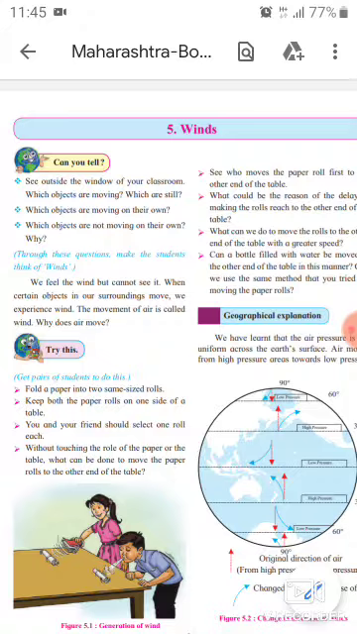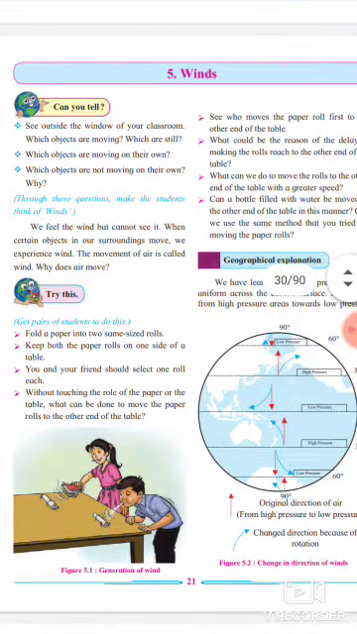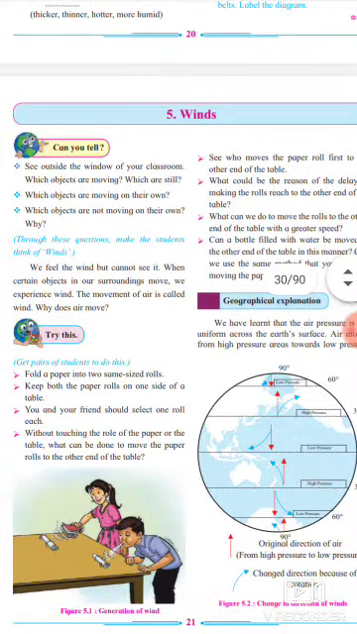See chapter number 5, Winds, on page number 21 of your textbook. Can you tell, there are some questions given for you. See outside the window of your classroom. Here the classroom is not available, so see outside the window of your house, and which objects are moving and which are still.